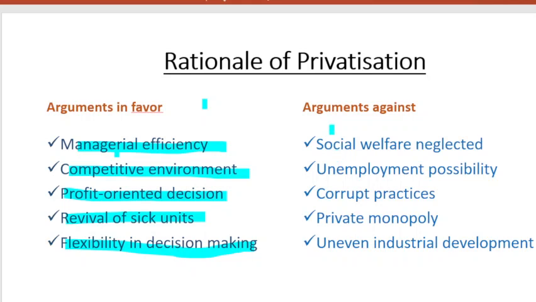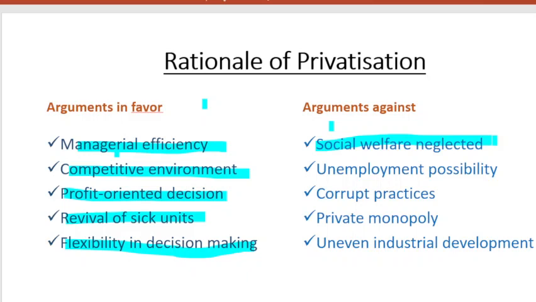If I go for the arguments against privatization, here you see social welfare is neglected. As I already said, privatization of the public sector may not be possible, because the private sector sometimes does not go for social welfare. Their objective is totally profit maximization.